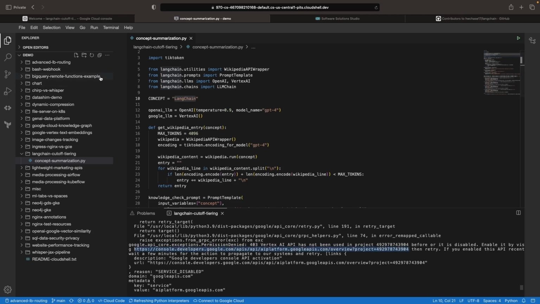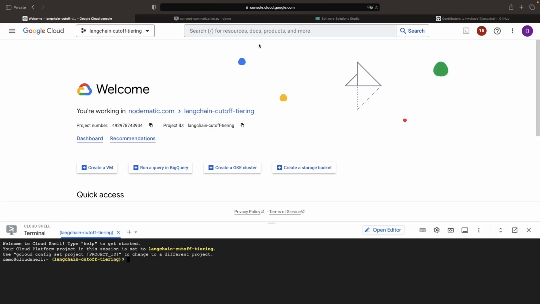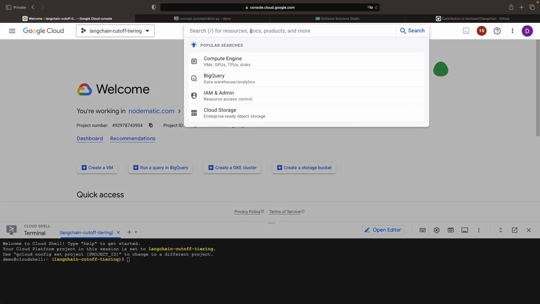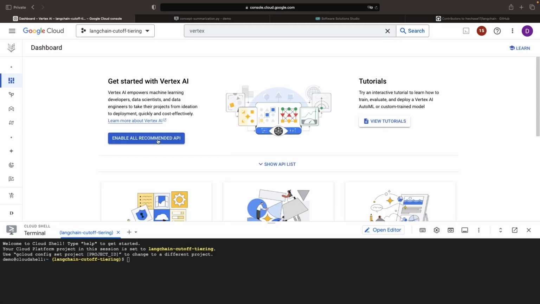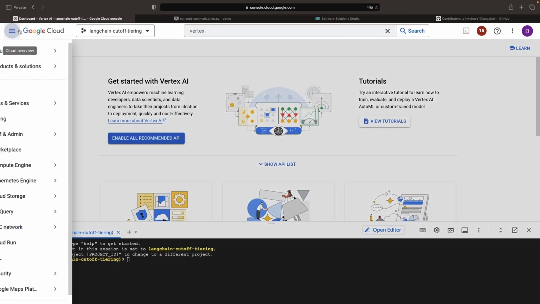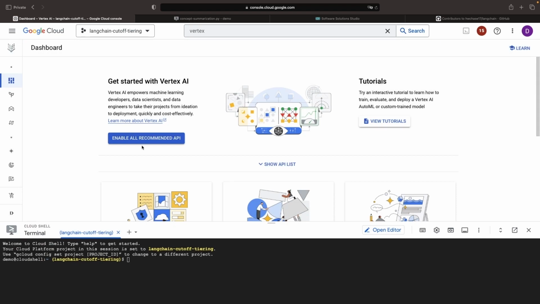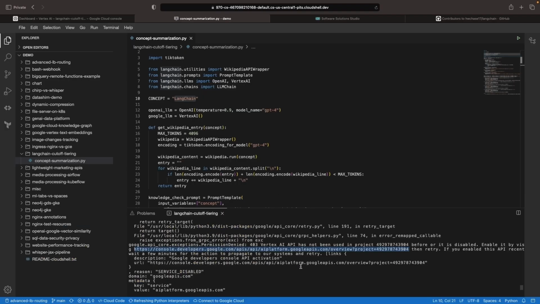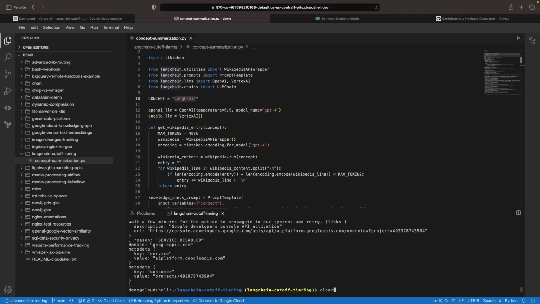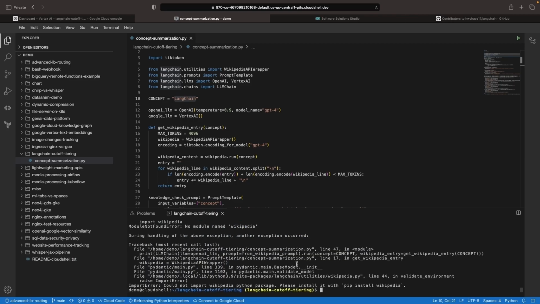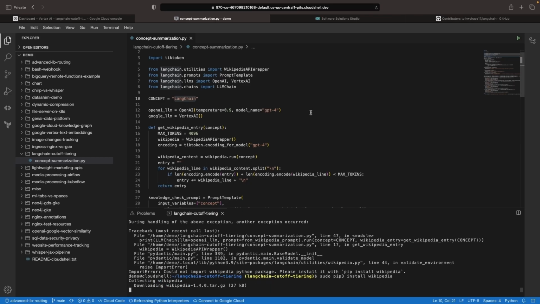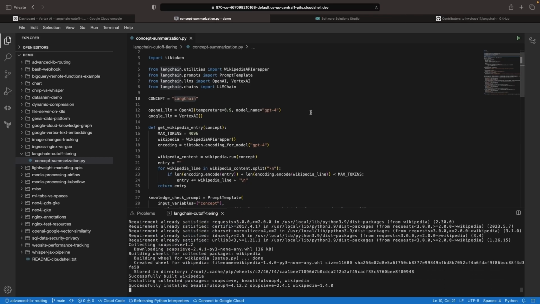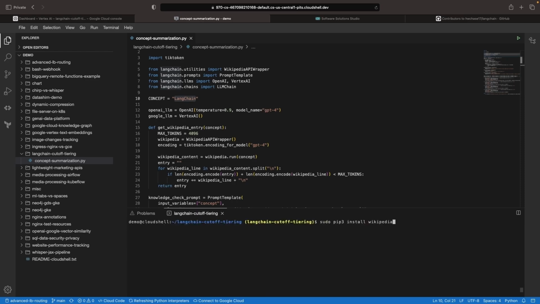And if you're using a new project, you need to enable Vertex AI, so we'll go ahead and do that in the console. Just search for Vertex AI or choose it in the navigation menu and then enable all recommended APIs. Once that API is enabled, let's go ahead and try again. And just one more install here. As you can see, the LangChain project uses a lot of libraries that aren't strict dependencies, depending on what capabilities you use.